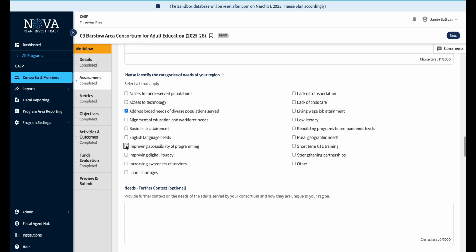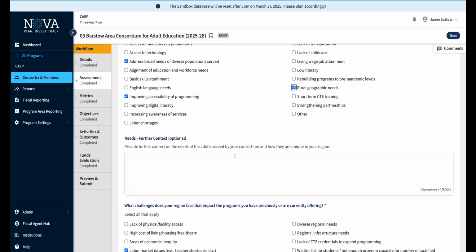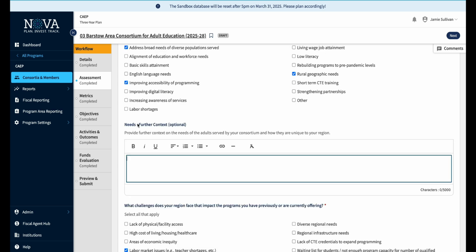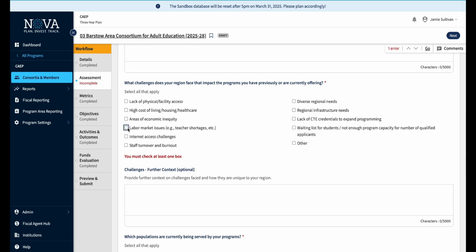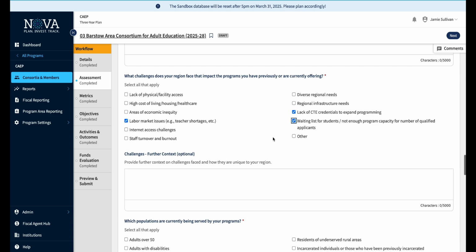Scroll down. A lot of these are very actionable and important information, so it's good information to capture on our end. You will notice that there are further context fields like this that are considered optional, so you don't actually have to enter anything here, but sometimes it's good to provide other people that are reading this within the consortium some information, or you if you're going to come back and read some stuff in the future. Again, select all that apply.